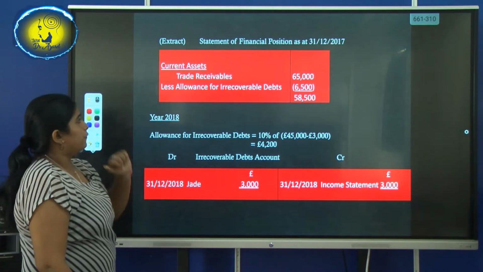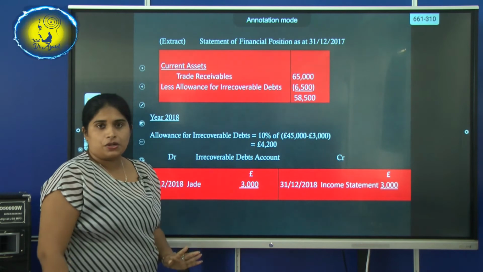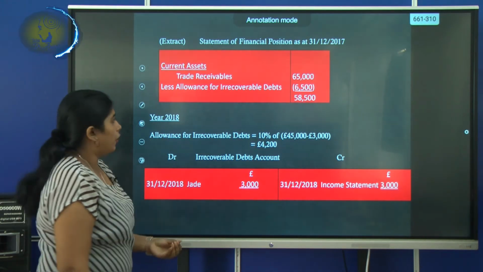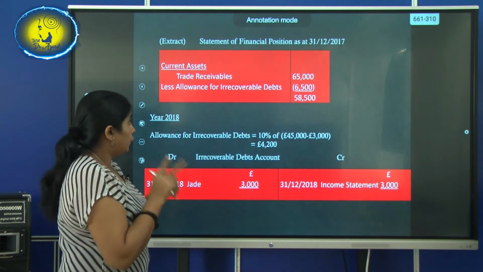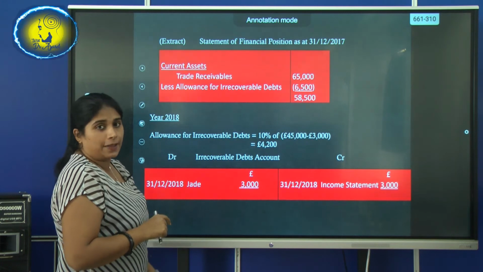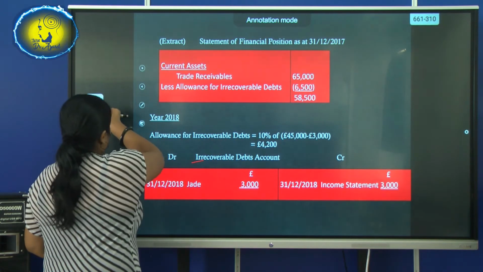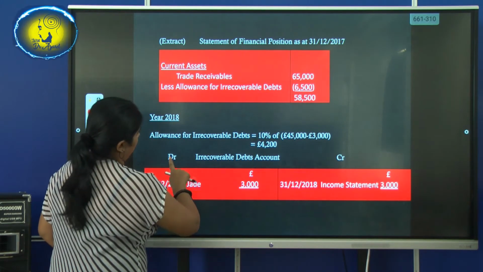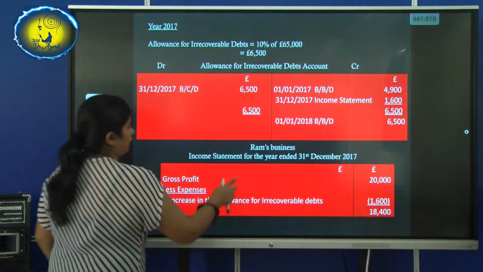Now the statement of financial position, what has happened? 65,000 we have to take, because we did not write off any irrecoverable debts. So 6,500, what is the new balance? The allowance for irrecoverable debts that we brought here is 6,500.